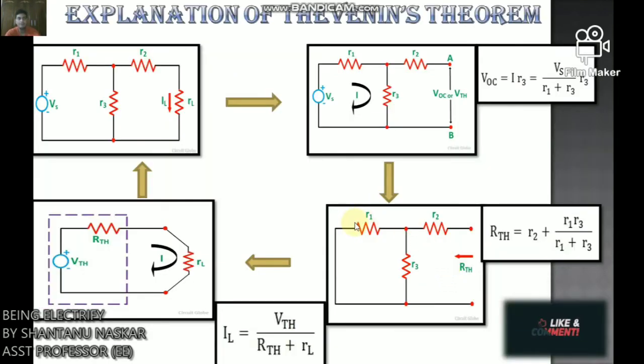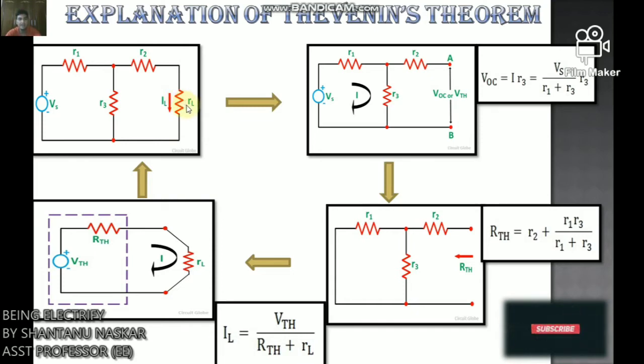So now we will discuss the explanation of Thevenin's theorem. The statement is explained with the help of this circuit here. Let us consider a simple DC circuit as shown in this figure, where we have to find the load current IL by Thevenin's theorem.